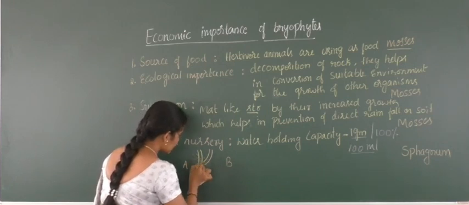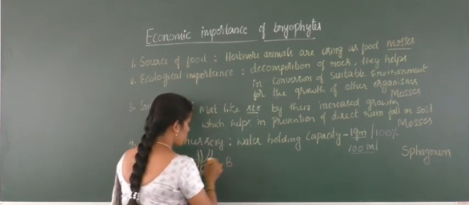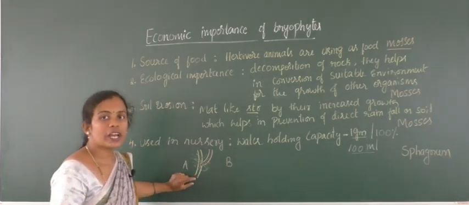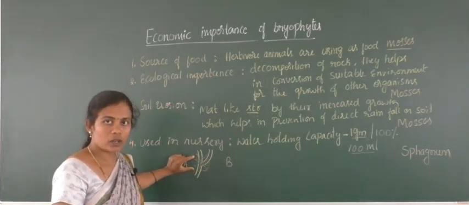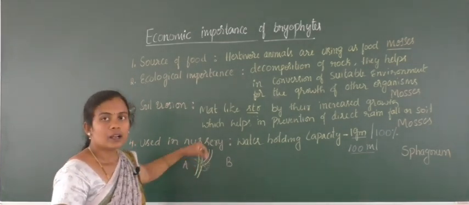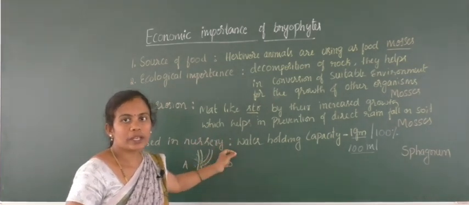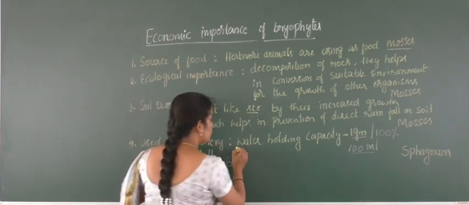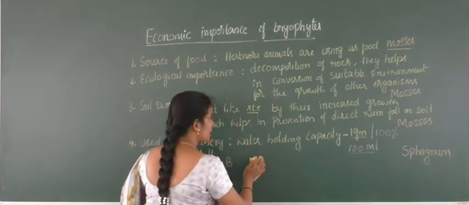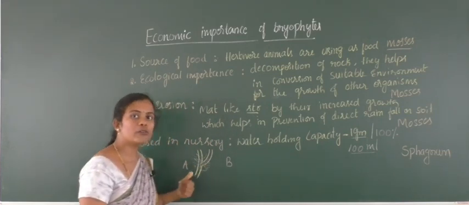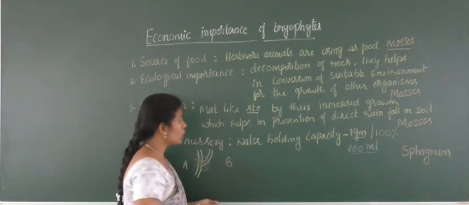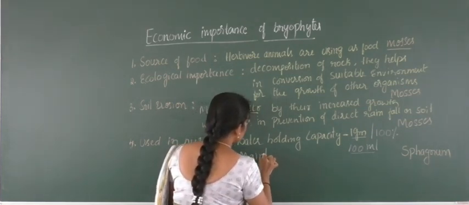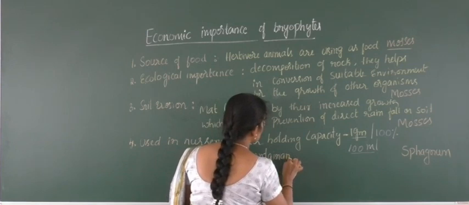So this packaging helps in water holding to this tissue and prevents drying. It makes sure it doesn't become completely dry, and later it helps in germination and emergence of leaves. So in nurseries, due to the presence of water holding capacity, they can be used for covering of grafting tissues, and it also helps in maintenance of seedlings.